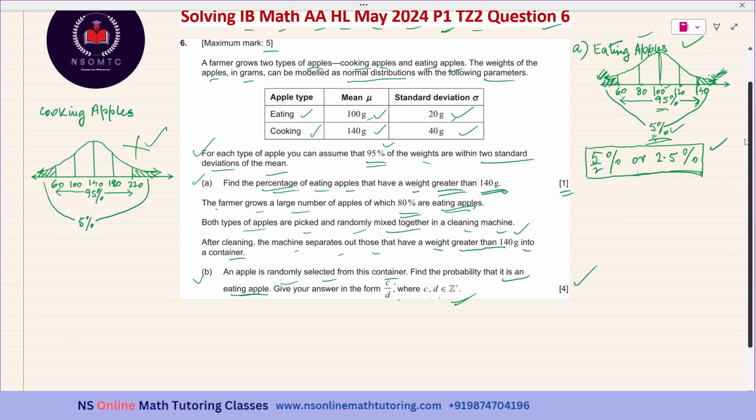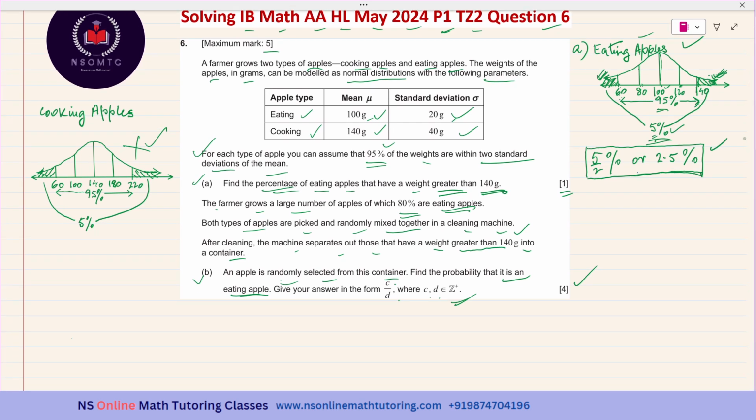Since the container contains all apples with weight more than 140 grams, you can consider this question as a conditional probability question, because it is given that the weight is more than 140 grams. So there is the condition. So this is a question of conditional probability. And there is also this information given to us.